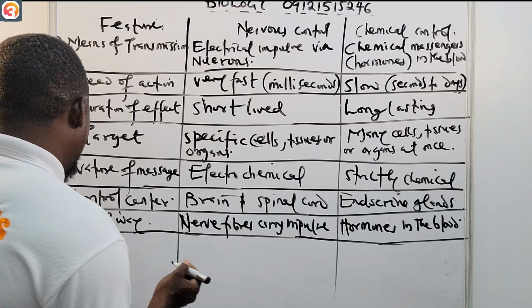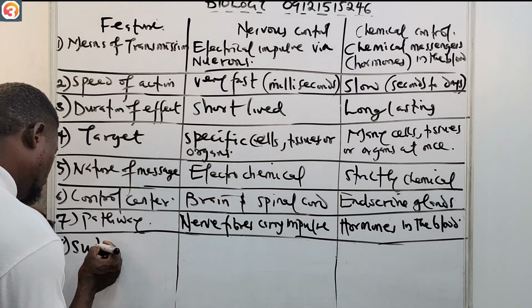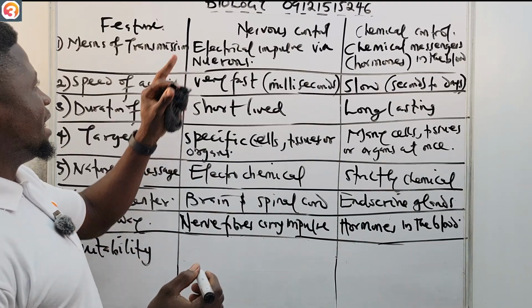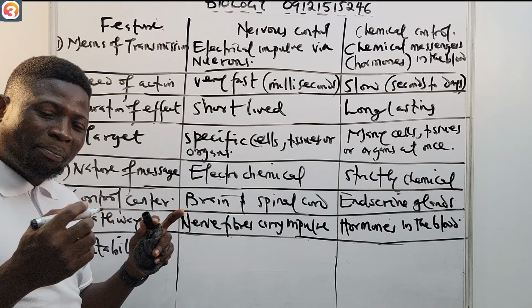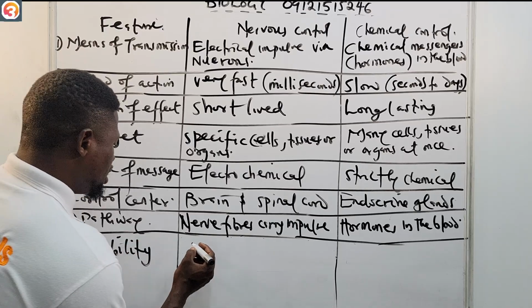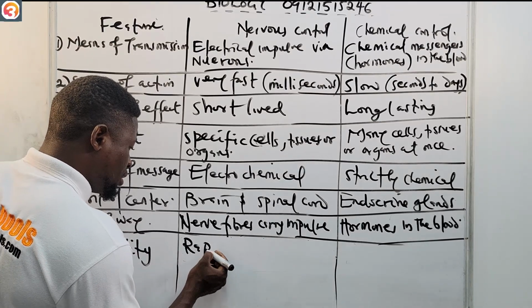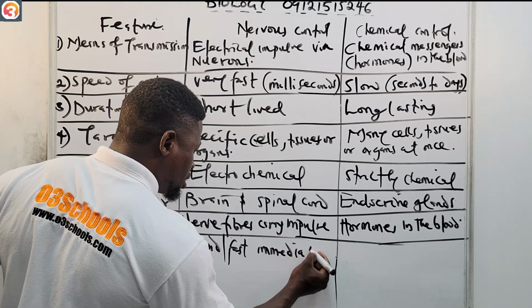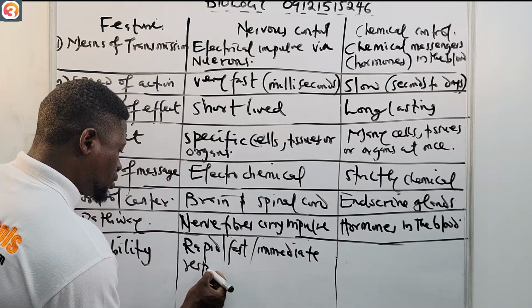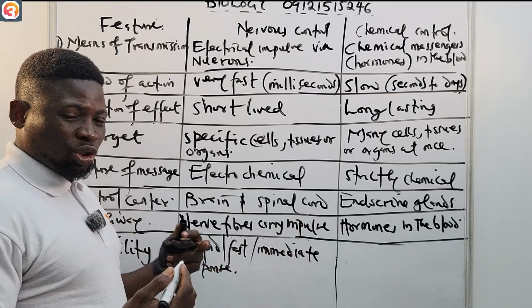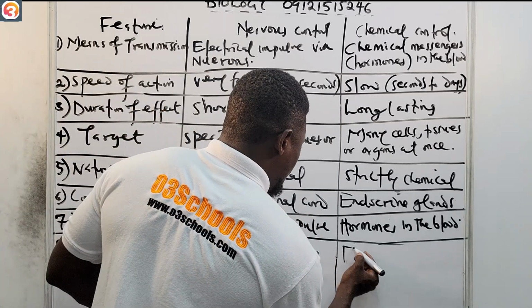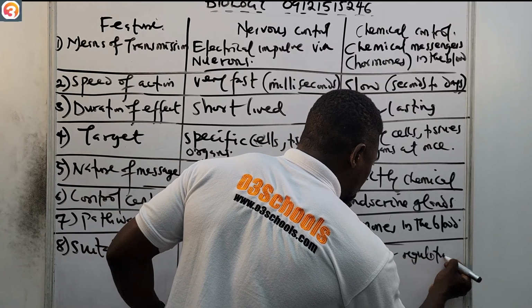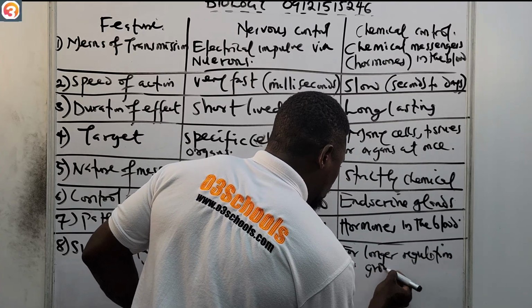Now let us see suitability. The nervous control is suitable for rapid, immediate response. The chemical control is suitable for longer regulation and growth.